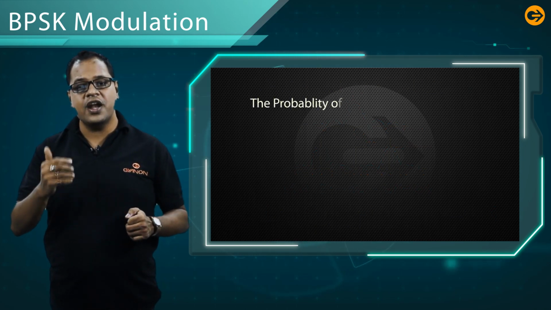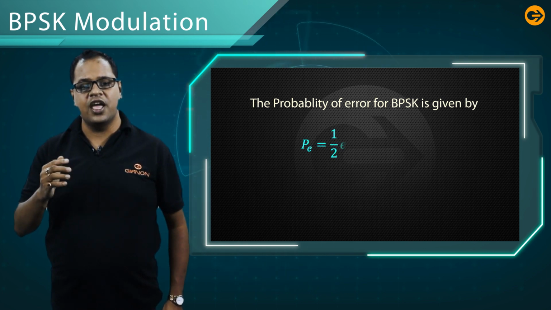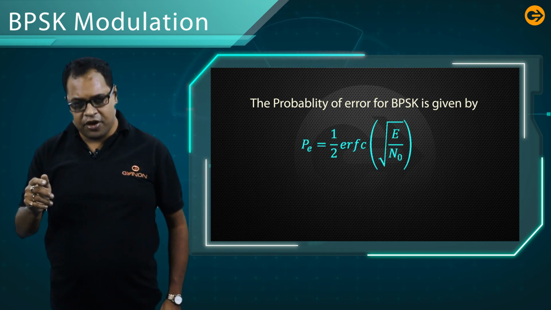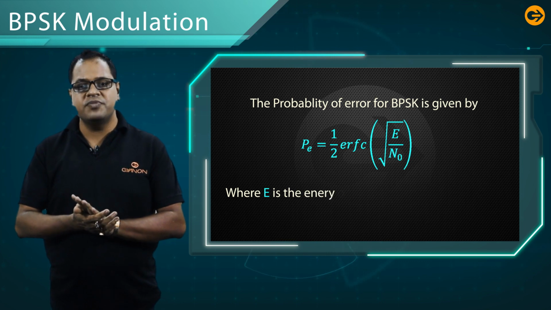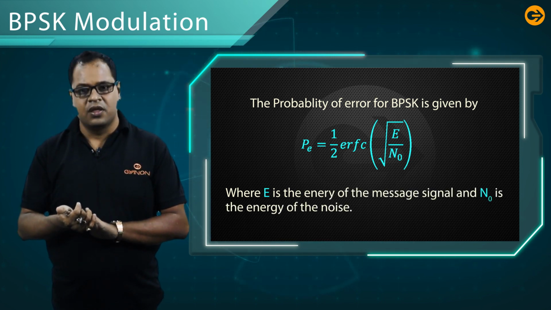What is the probability of error in the BPSK? The probability of error is half erfc root E by N0, where E is the energy of the message signal and N0 is the noise power spectral density.